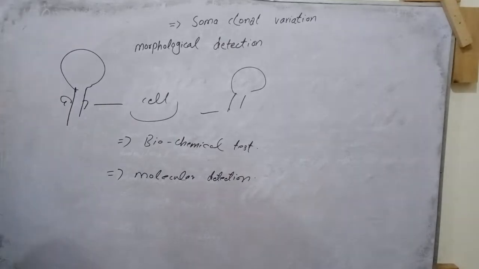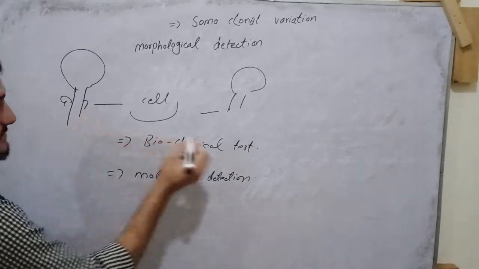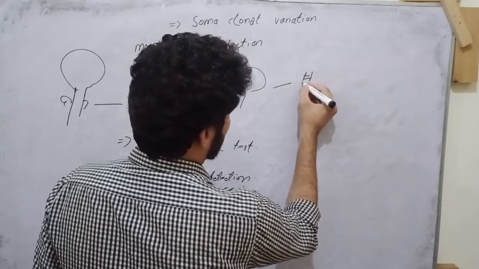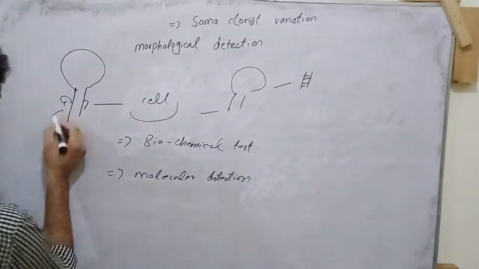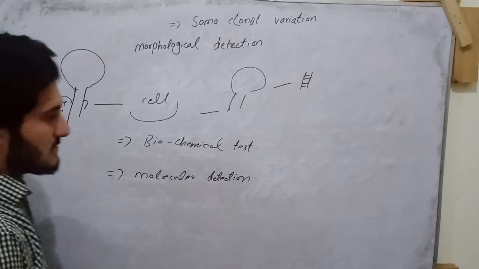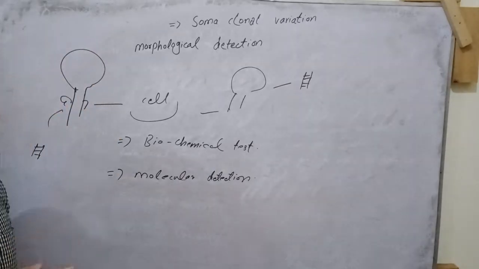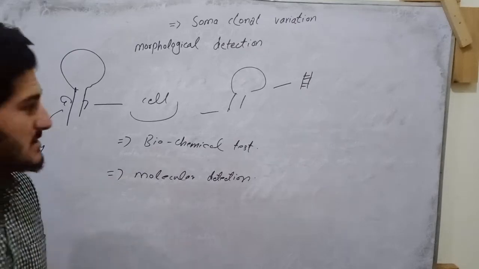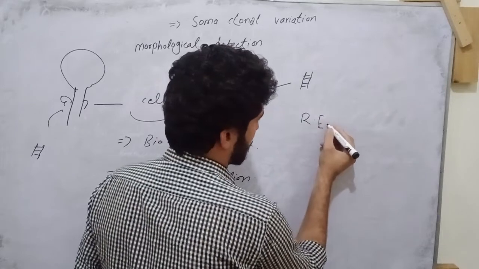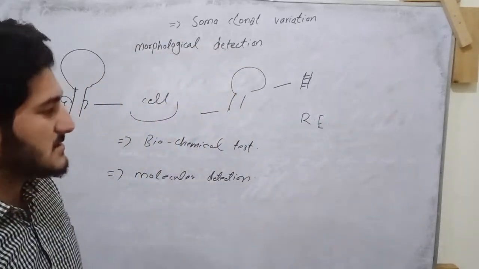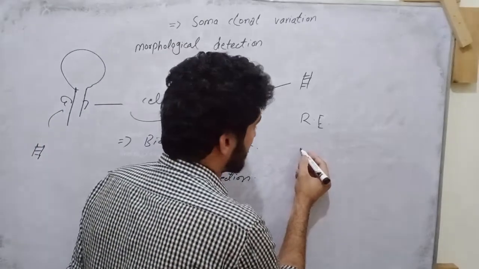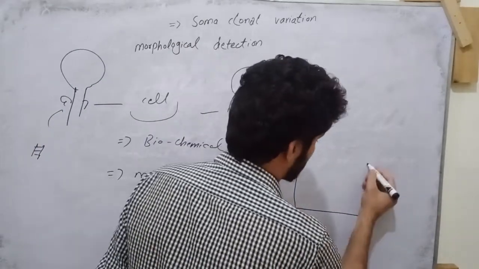First we extract DNA from this plant and also from this one, and we cut the DNA with the same restriction enzyme. After cutting with the restriction enzyme, we run the DNA on gel electrophoresis.